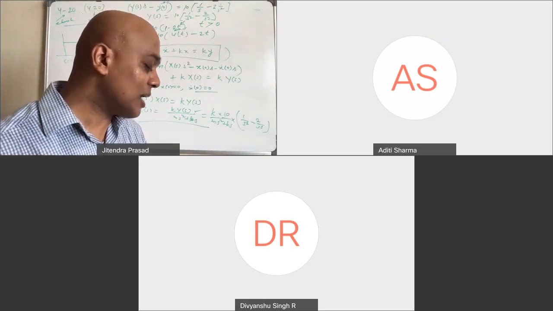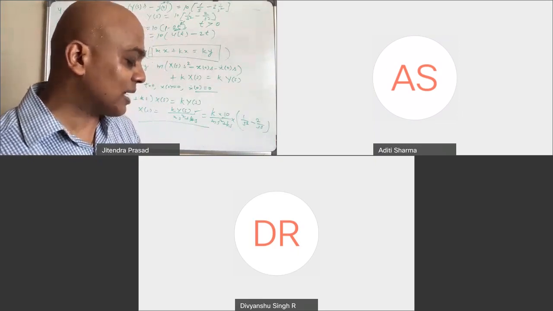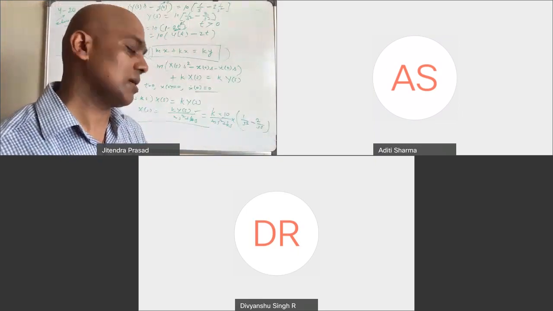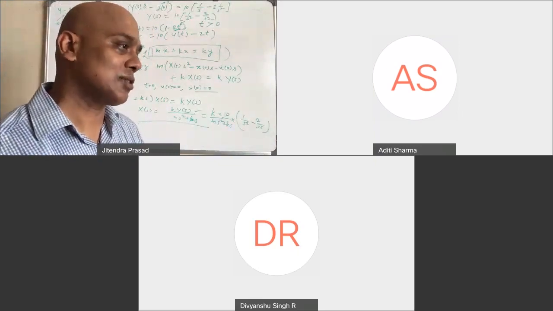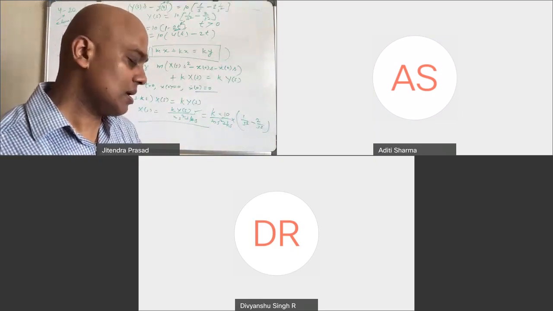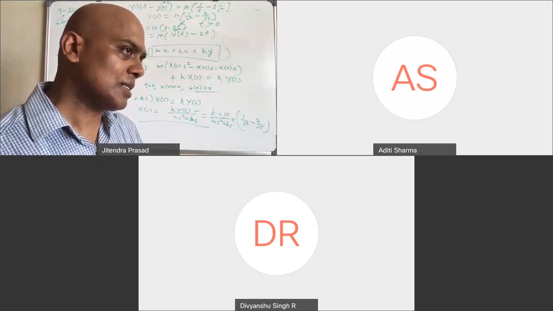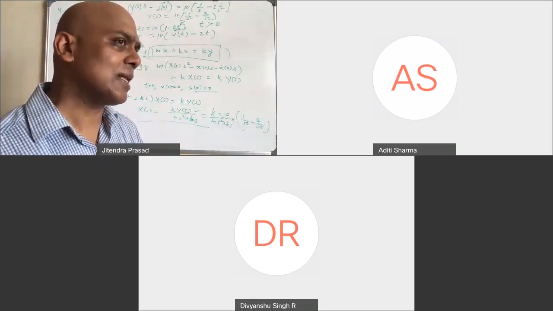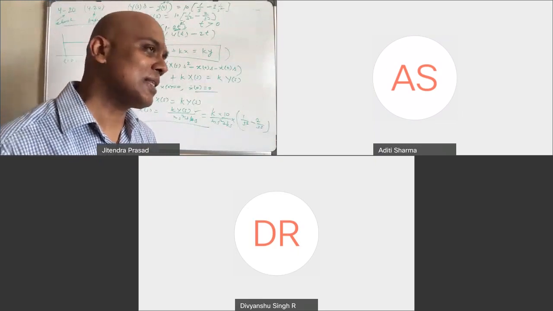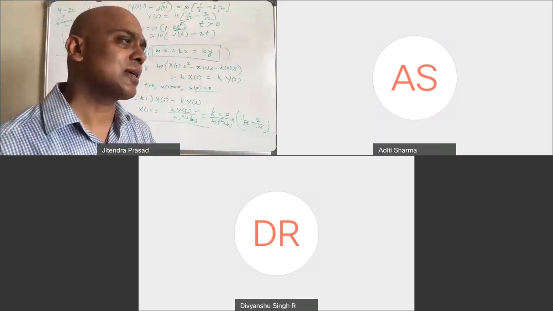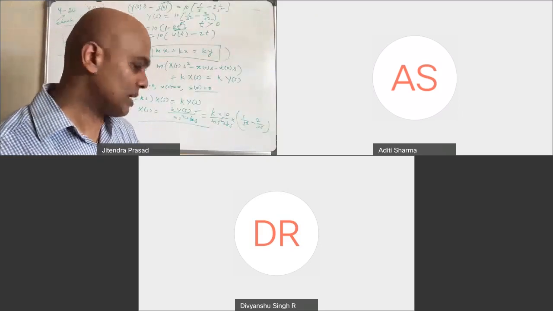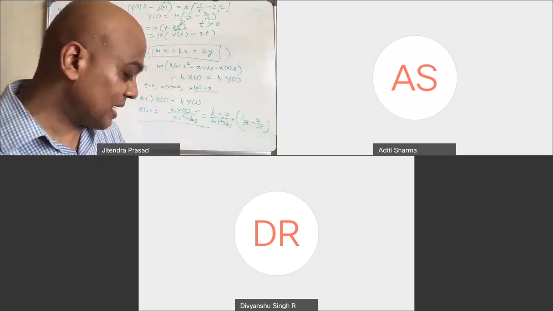For the 23rd, all values are there already, right? M is given, K1, K2, all values are given. So what you have to do is put in all the values to begin with. In the mass matrix, the values will be given. In the stiffness matrix, the values will be given. The rest is finding the quadratic equation that you have to solve. The quadratic equation can be solved if you have numerical values. It's easier to solve that way. That's what I can say.